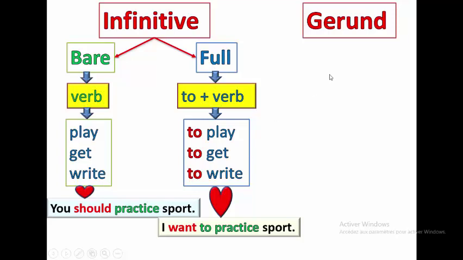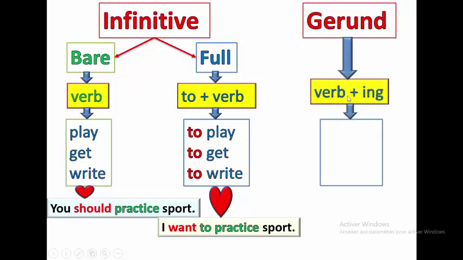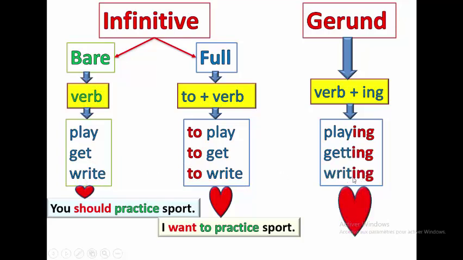Now let's move on to gerund. Verb plus ing. So like taking this verb play and we add ing at the end. Playing. Get, getting. Write, writing. We know that there are some spelling rules here, like here we have double T and here we deleted the E. I will make another video that is just for the spelling of ing, okay? I promise I will do it. Example, I enjoy practicing sport. Practicing is the gerund in this case.